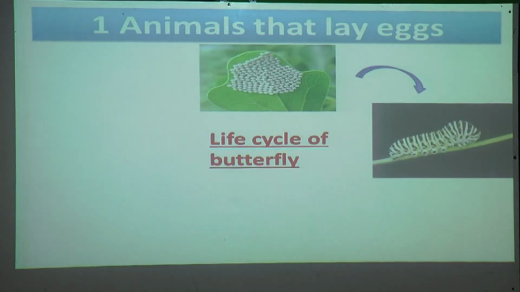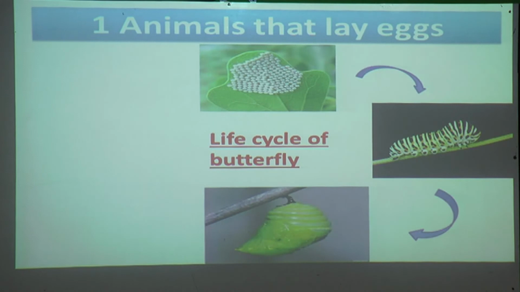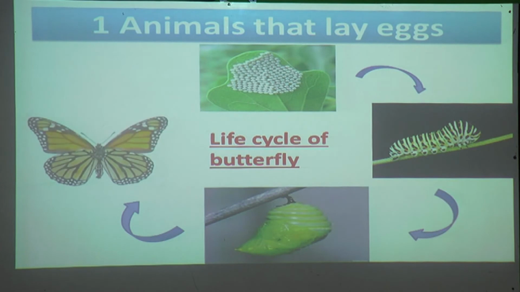From that, the caterpillar hatches. The caterpillar eats the leaves and after that forms a shell around its body. After several days, the butterfly comes out of the chrysalis. This is the life cycle of the butterfly.